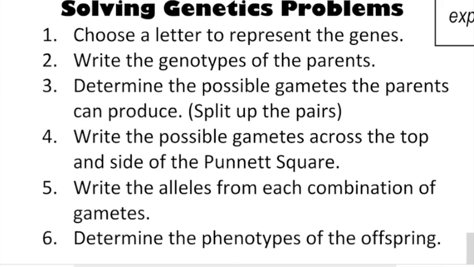So you have individual letters now instead of pairs, and they're written across the top and side of the Punnett square. And then you are going to take the letter from the side and combine it with the letter from the top for each square. So you're combining gametes to make actual possible offspring. And then once the Punnett square is completely filled out, then you can figure out the phenotypes of the offspring. So we could figure out, if we crossed 2 plants, whether the offspring would be tall or short. So phenotype, remember, is the physical description.